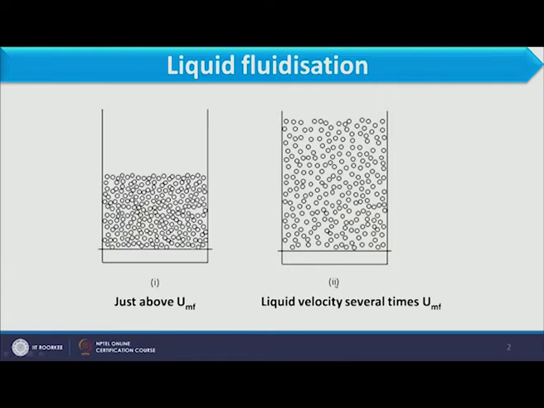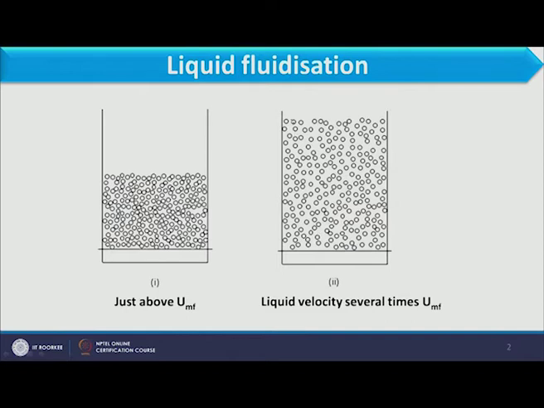Now if you see the second image, here particles are separated far from each other. They are more away than in figure 1, and this is achieved when liquid velocity is much higher than the minimum fluidizing velocity.